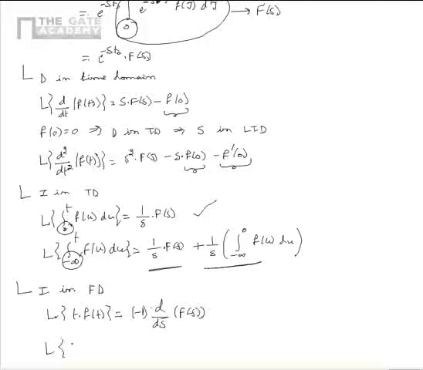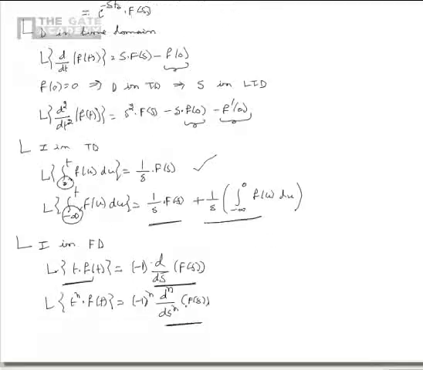So extending this to a generic multiplication of t power n to the f of t, we can show that Laplace transform of t power n into f of t is equal to minus 1 whole power n dn by dsn of F of s. From this we can show that differentiation in the Laplace transform domain is equivalent to multiplication by t in time domain, or nth derivative in the Laplace transform domain is equivalent to multiplication by t power n to the f of t in time domain.